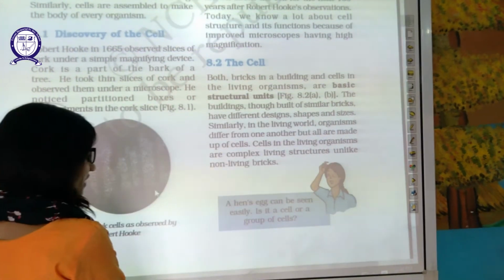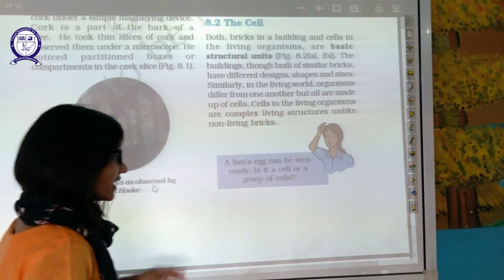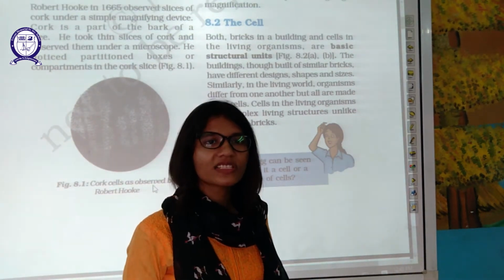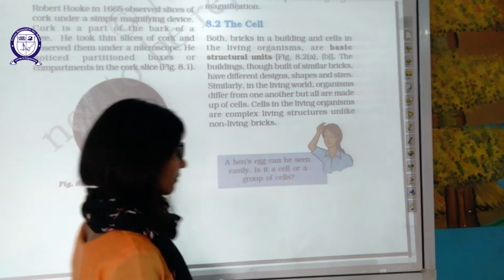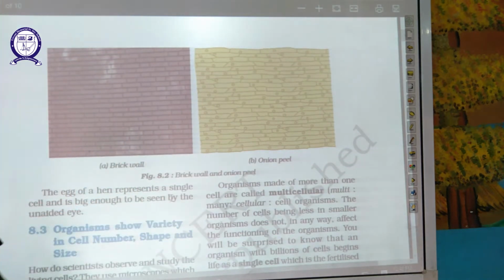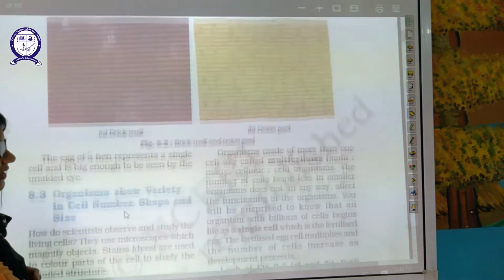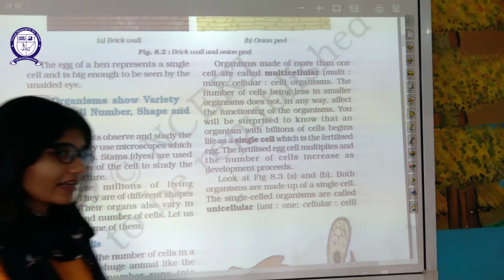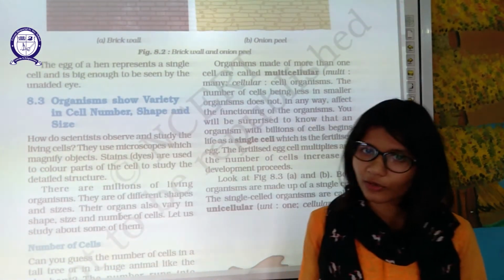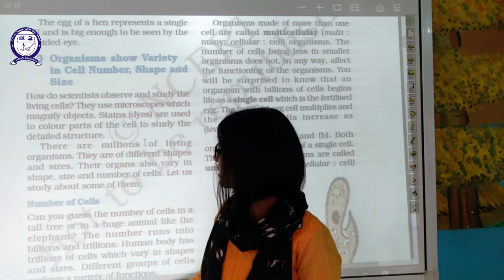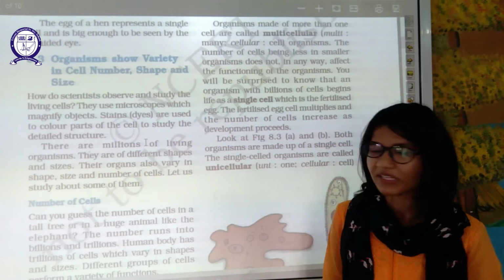Hair can be seen easily. Is it a cell or a group of cells? It is a cell. Some cells are larger in size, for example, the egg cell. An egg is one cell. You can compare them, though they look similar. This is a brick. This is an onion peel. Now, an egg represents a single cell, and it is big enough that you can see it with your naked, unaided eyes.